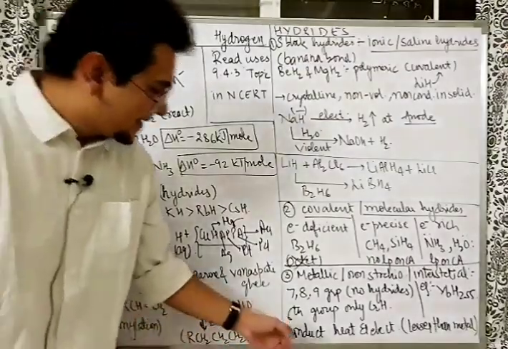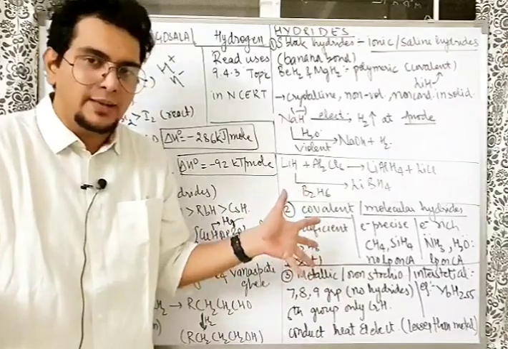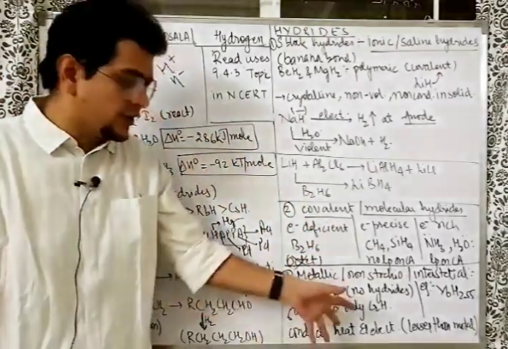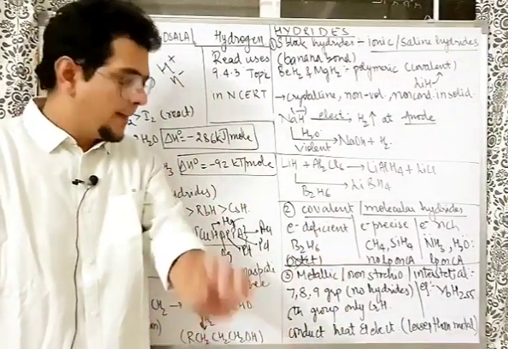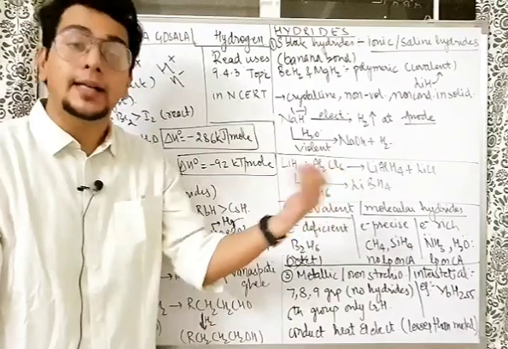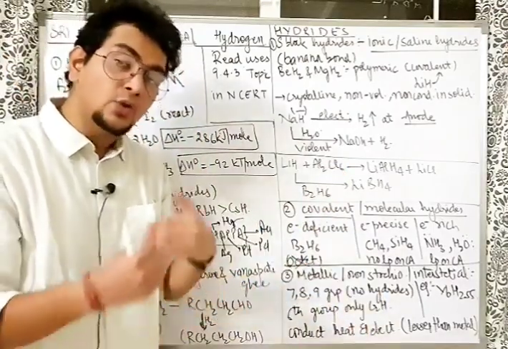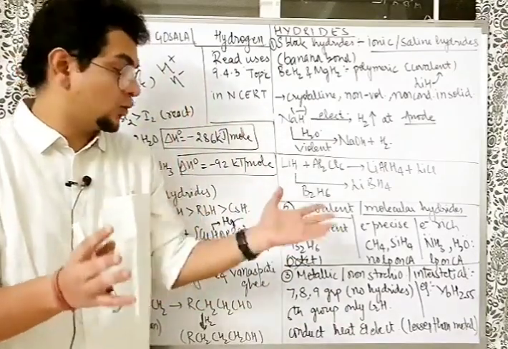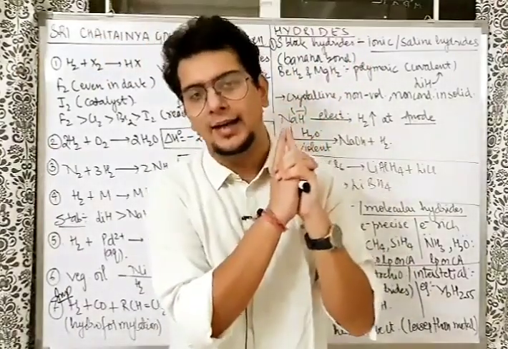Going ahead, these metallic hydrides have a structure like metal only. Most of them, not most, but some of them. So they conduct electricity as well as heat, like metals only. But the conductivity is lesser than the metal. That means chromium hydride is also a good conductor of electricity, also a good conductor of heat, just like chromium, but obviously chromium will be a better conductor as compared to chromium hydride.